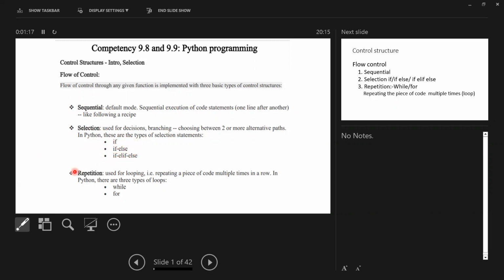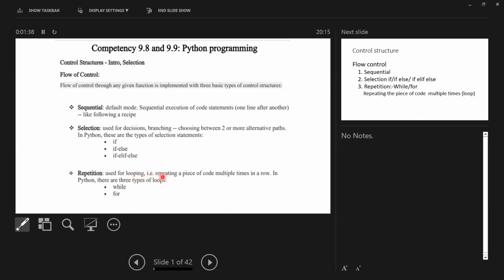Then elif also there. So repetition means we are going to use something like a loop. So some conditions are repeating until it comes up to the satisfaction. That means 1 to 10 numbers. So until the increment reaches 10, that loop is iterating.